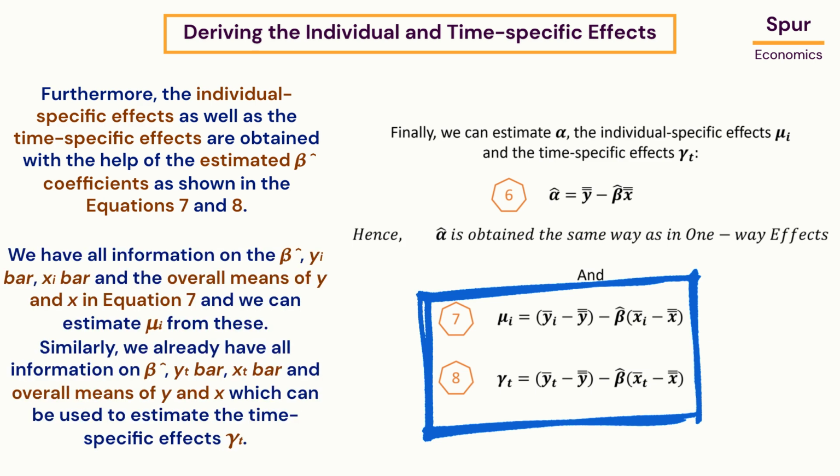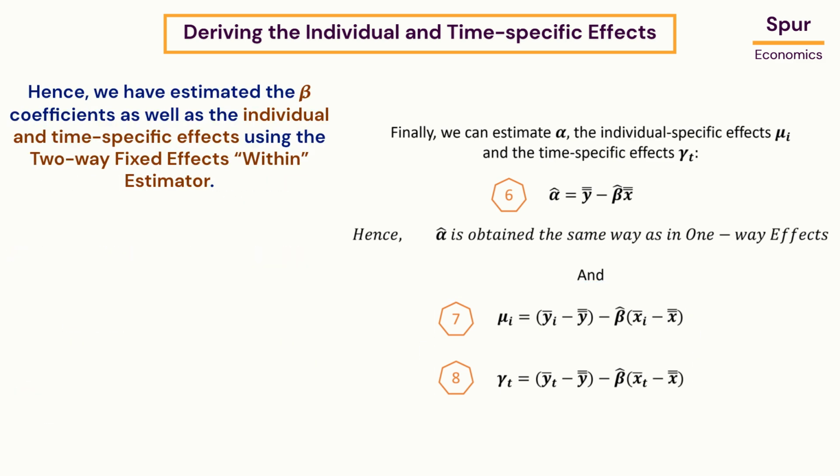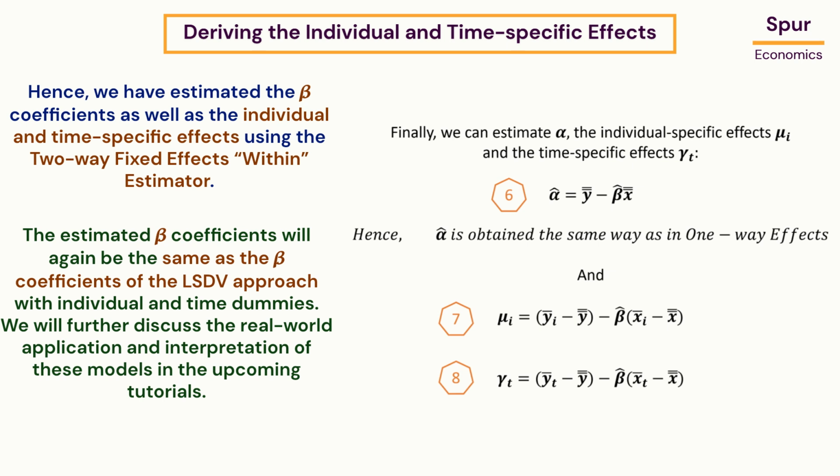We have all information on the beta cap, yi bar, xi bar, and the overall means of y and x in equation 7, and we can estimate mu i from these. Similarly, we already have all information on beta cap, yt bar, xt bar, and overall means of y and x, which can be used to estimate the time-specific effects gamma t. Hence, we have estimated the beta coefficients as well as the individual and time-specific effects using the two-way fixed effects within Estimator. The estimated beta coefficients will again be the same as the beta coefficients of the LSDV approach with individual and time dummies. We will further discuss the real-world application and interpretation of these models in the upcoming tutorials.